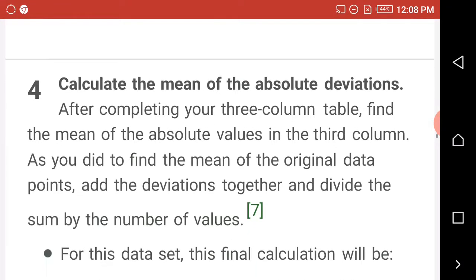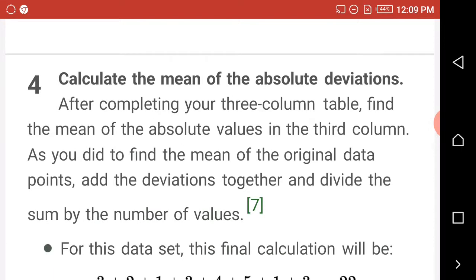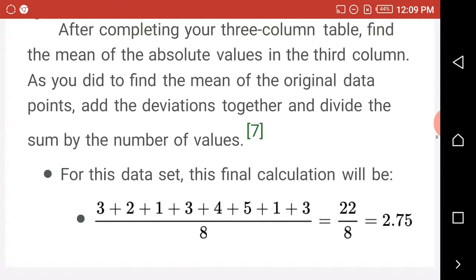The fourth point here, we're going to calculate the mean of the absolute deviation. After completing your 3-column table, find the mean of the absolute values in the third column, as you did to find the mean of the original data points. Add the deviations together and divide the sum by the number of values.